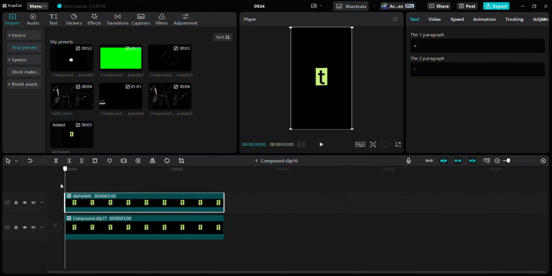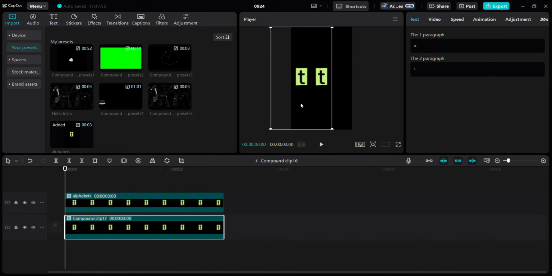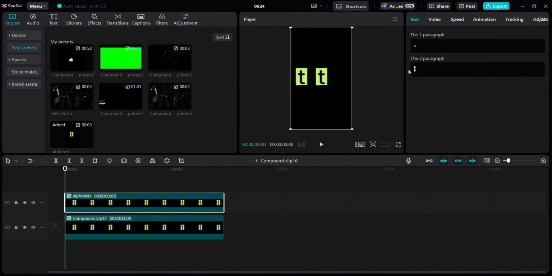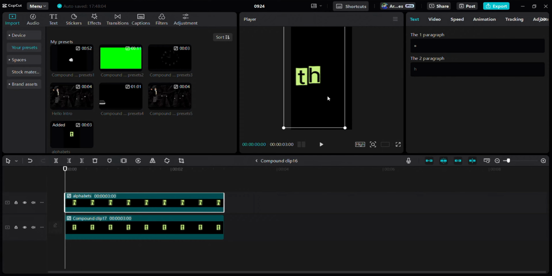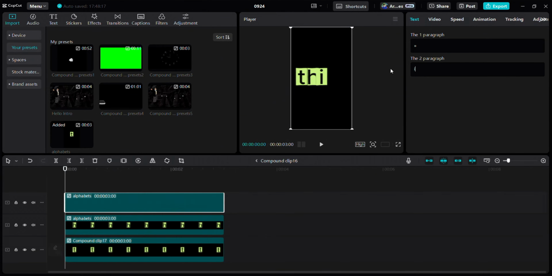Now go to Media and Presets, choose this one and bring it onto the layer. But remember, don't copy and paste the compound clip as it will make changes to the original clip. I'm not exactly sure what it is, but it happens. Now, do this for all the letters.